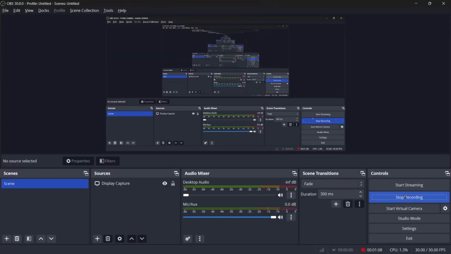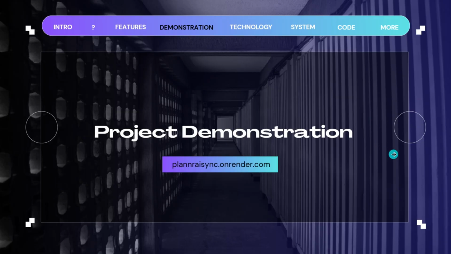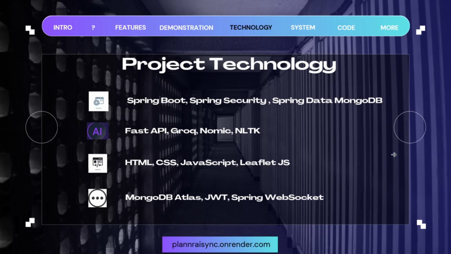So let's go back to home again. For the technology part, our backend, of course, is Spring Boot, Spring Security, and we have used MongoDB. We chose the Atlas version for its cloud compatibility and ease of use, and also to code in a collaborative way. No more hassle, especially in backend database integrations.